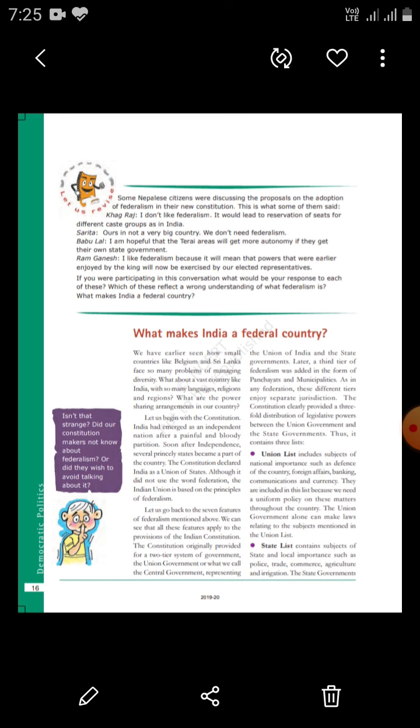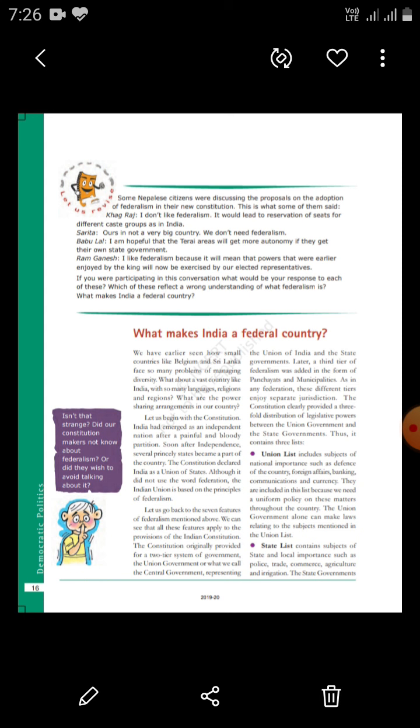They have their own powers, functions and responsibilities. Our entire country is divided into three subjects, that is union list, state list and concurrent list. Now let us read about each in detail.